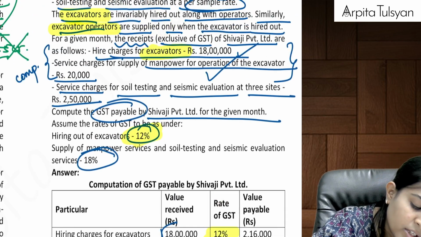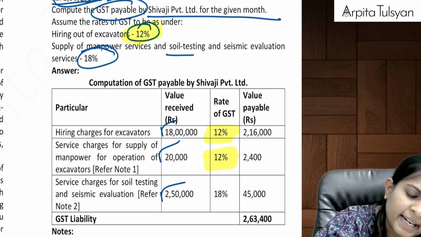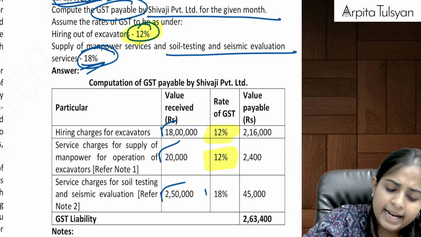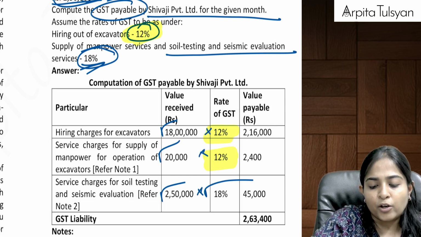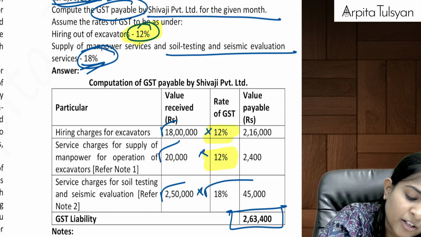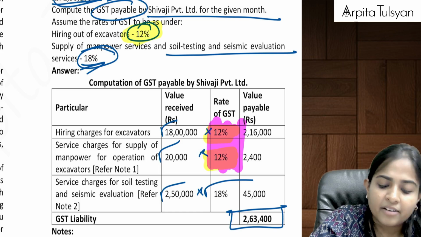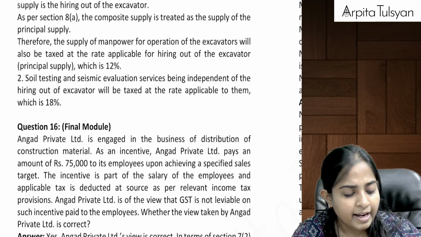Next we got the money for soil testing. That is totally different, 2,50,000. And what is the rate of GST on soil testing? It is 18%. So you just multiply the amount with the rate of GST and you get the final GST liability. The most important thing here was this, excavator goes hand in hand with what? Excavator goes hand in hand with hiring of excavators.